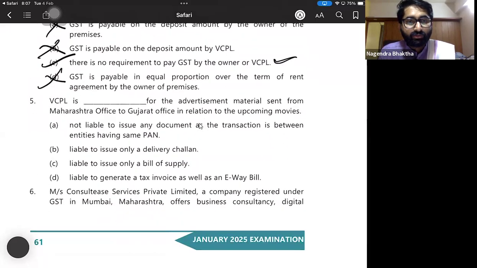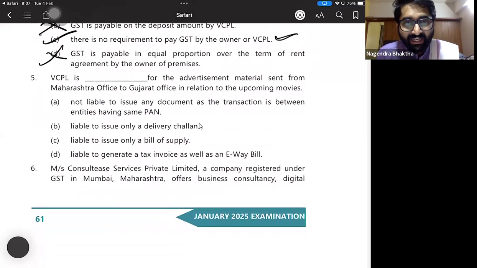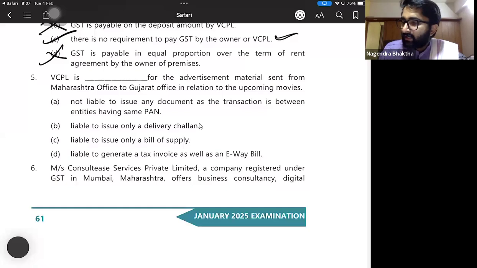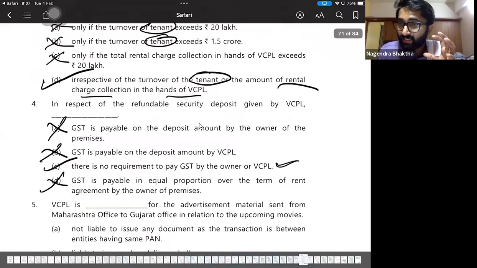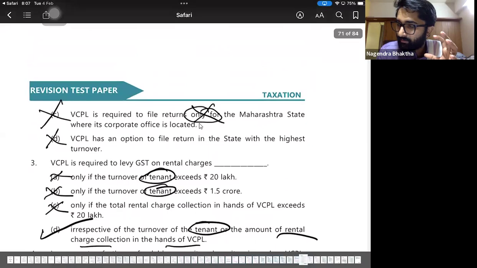Fifth question, last one. VCPL is dash for the advertisement material sent from Maharashtra office to Gujarat office in relation to the upcoming movies. Okay, first see the question. Later we'll come back to this question. First you see the case study. Later we will come back to this question.